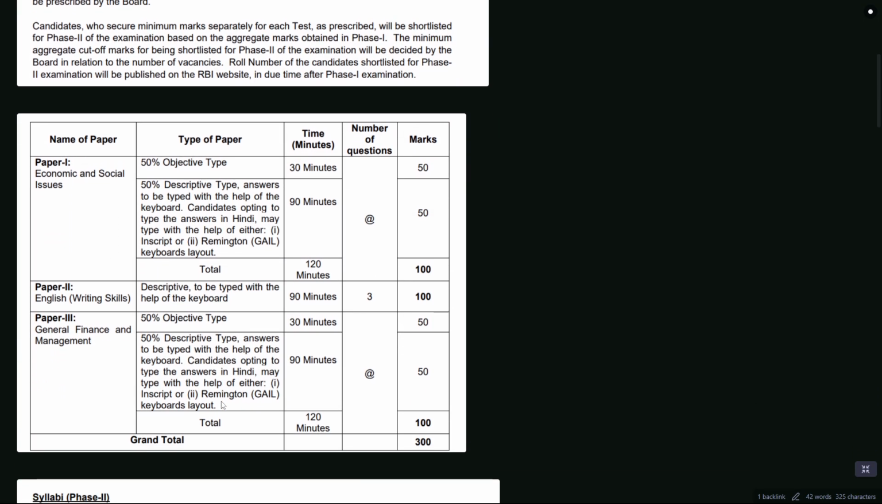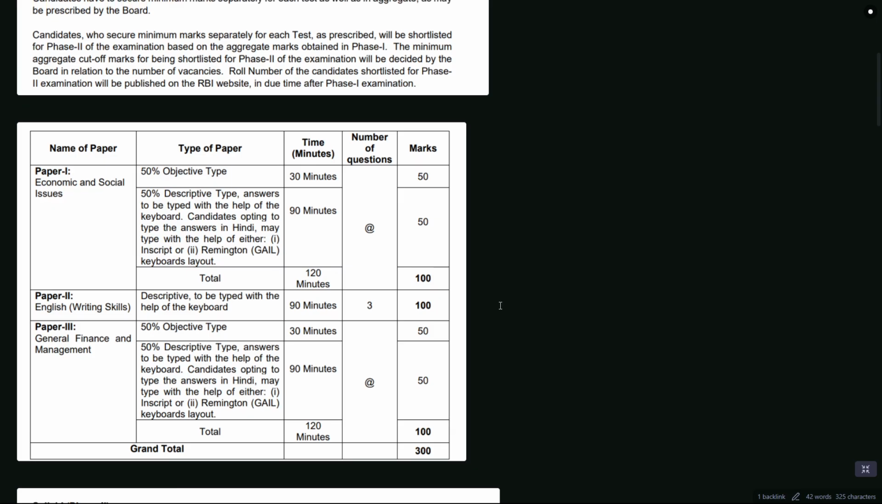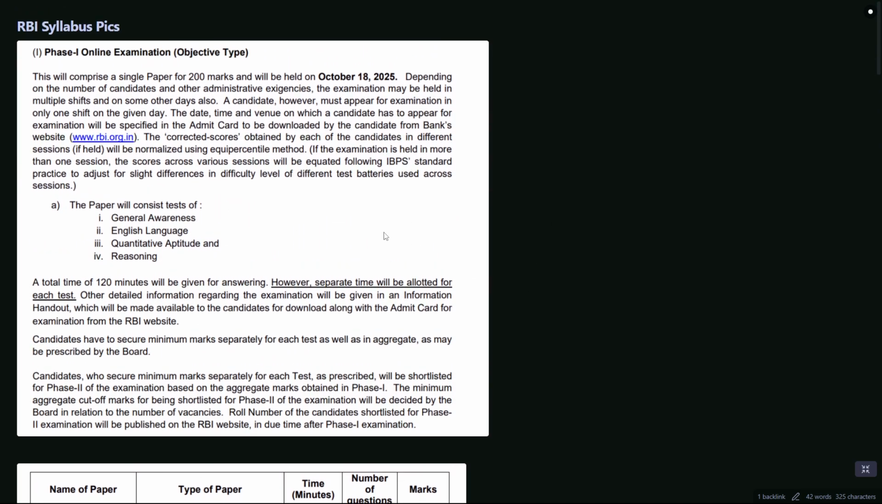The level of quant and reasoning is a bit higher than even the mains examination of certain SBI and NICL insurance examinations. So you should be very clear with the concepts. Data interpretation, data analysis, all these things in quant are very important. We'll talk about it in the future. Even in reasoning, you must know seating arrangement and puzzles in depth; surface level knowledge won't do anymore. So this was for RBI.